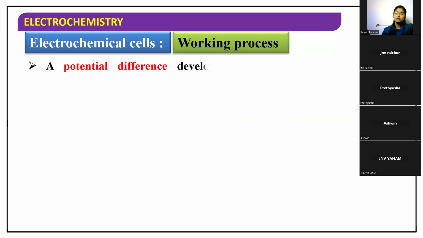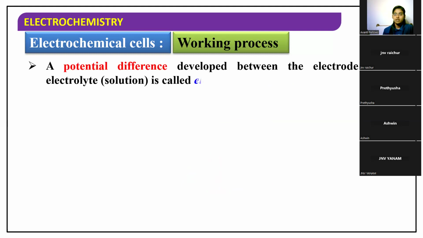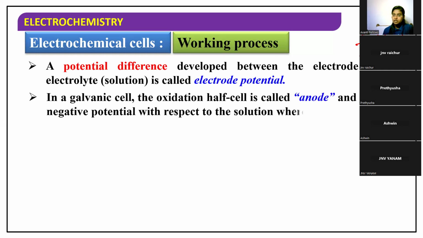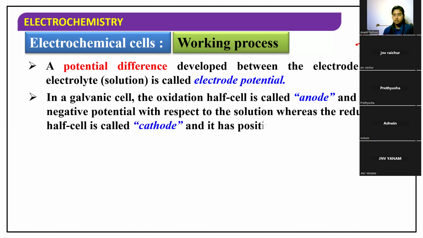Now, the potential difference which develops between the electrode and the electrolyte, we call it the electrode potential. In a galvanic cell, the oxidation half cell is called the anode and it has a negative potential with respect to the solution, whereas the reduction half cell is called the cathode and it has a positive potential with respect to the solution.